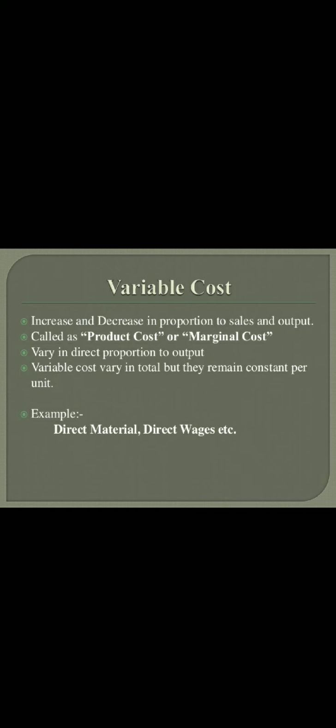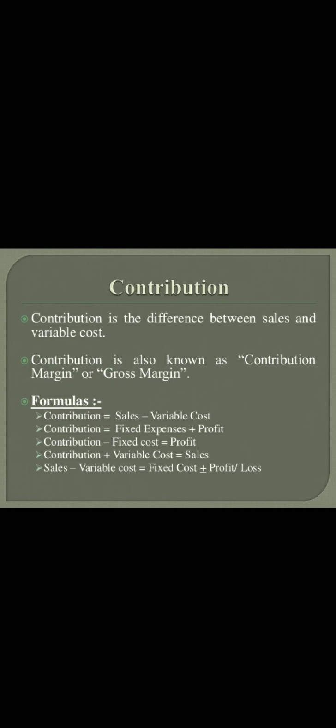It varies in direct proportion to output. Variable costs vary in total, but they remain constant per unit. For example, material cost, wages cost. Next is contribution. Contribution is the difference between sales and variable cost. It is also known as contribution margin or gross margin.